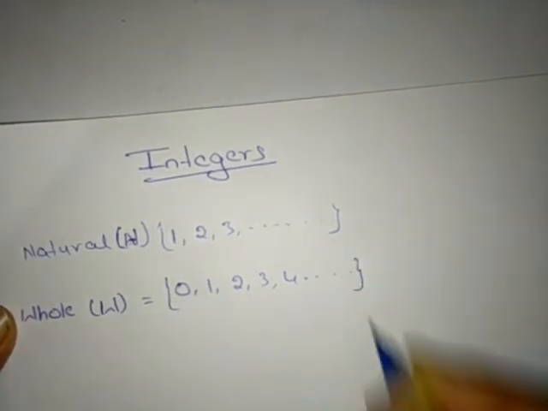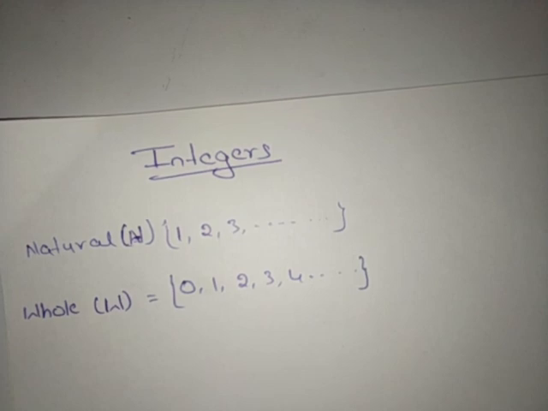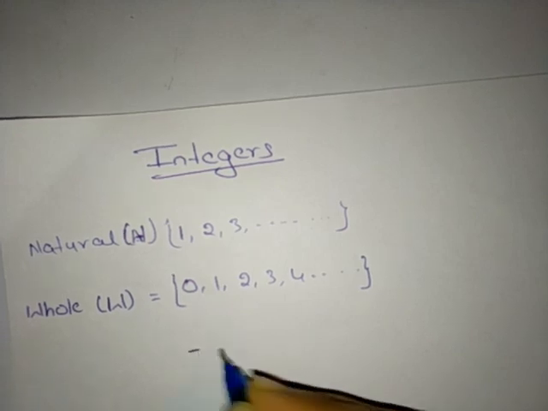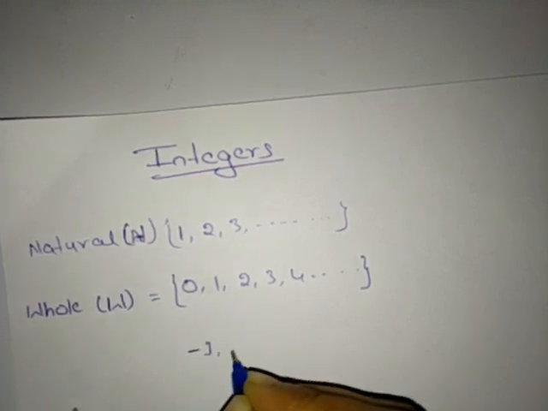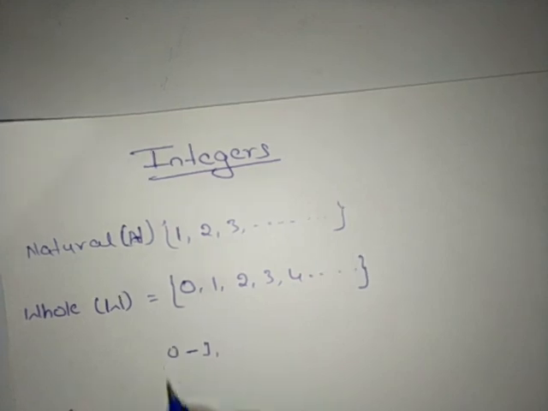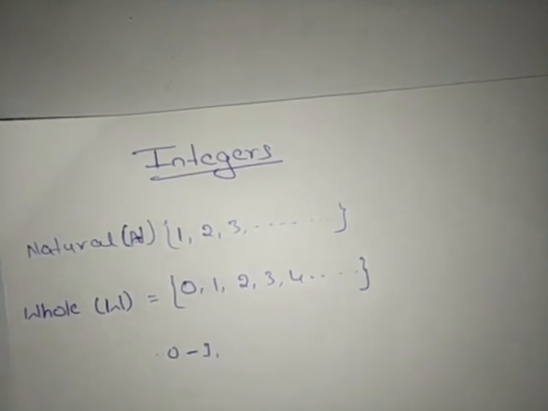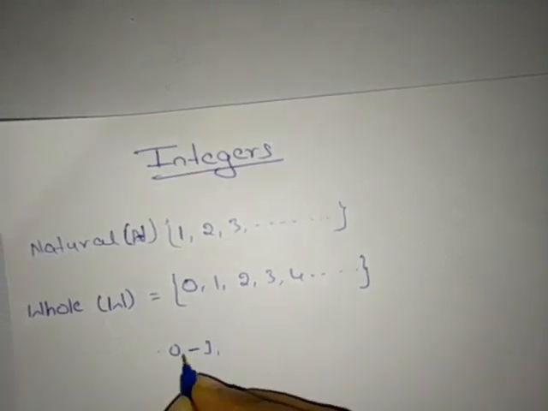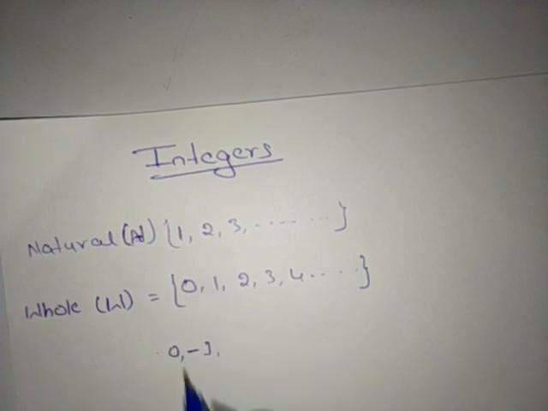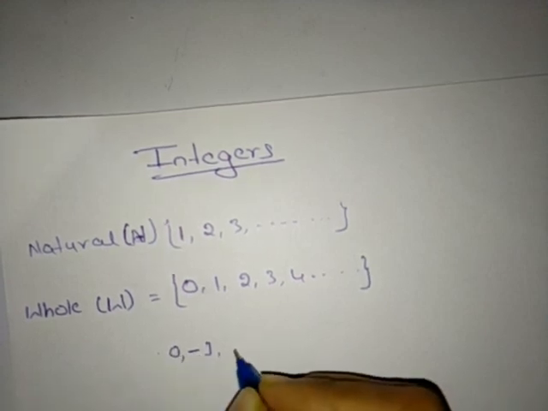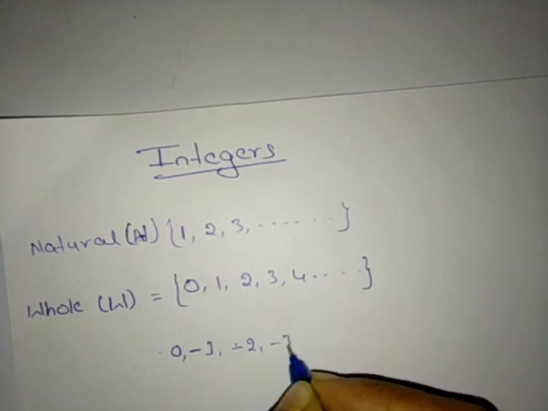Now, if I have a collection of all negative numbers, the numbers which have a minus sign, it may be -1. You know that 0 does not have a plus or negative sign, it is neutral. 0, -1, -2, -3, and so on.